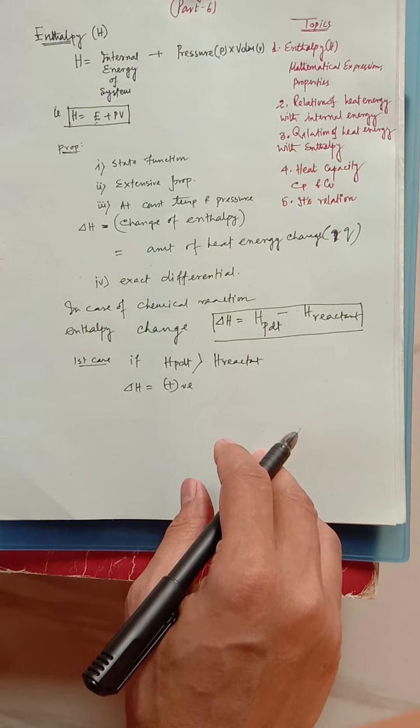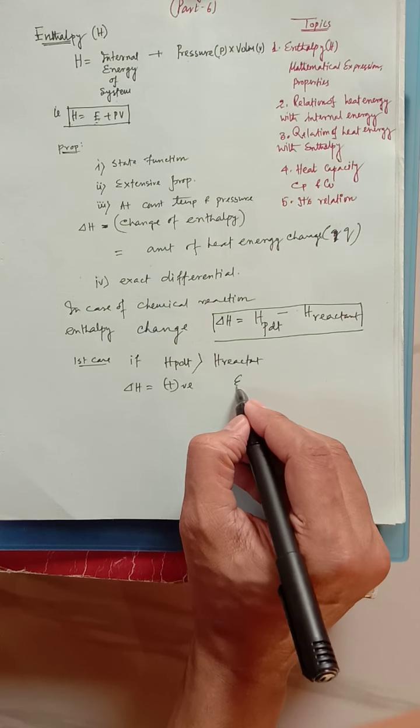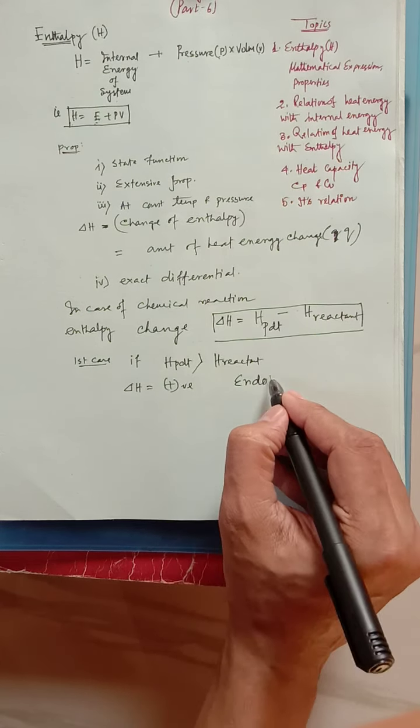Whenever it is positive, obviously more energy is required, so it will be an endothermic process. It's very important, we have to remember that. Whenever the delta H value is positive, the change is endothermic in nature.